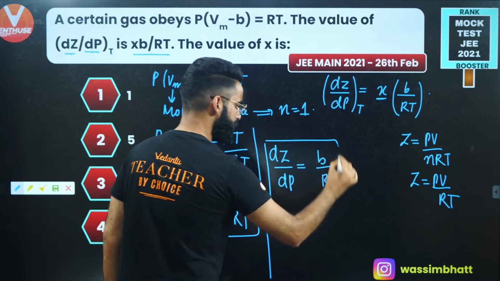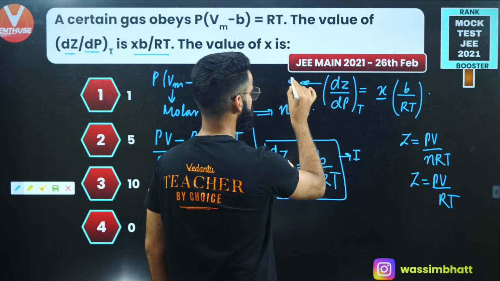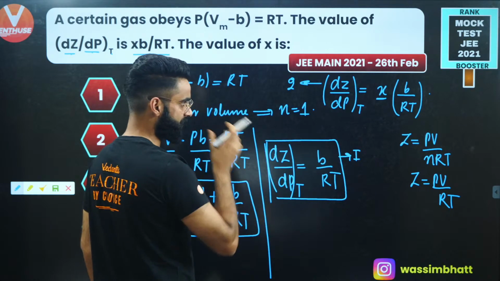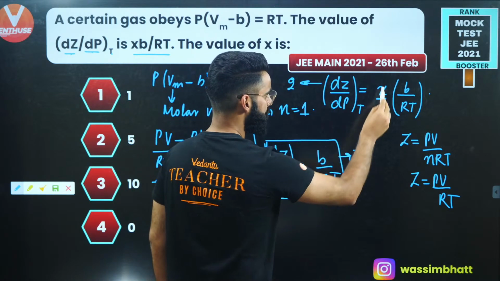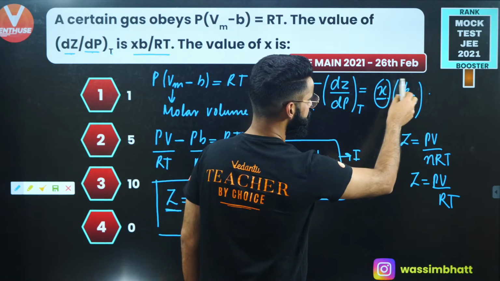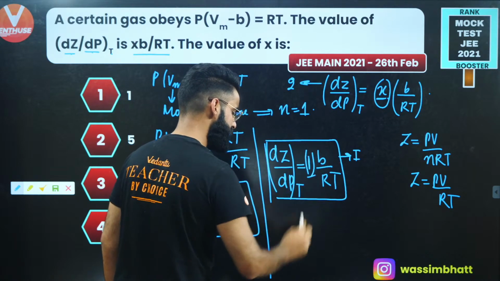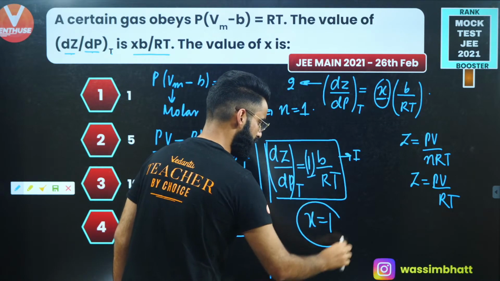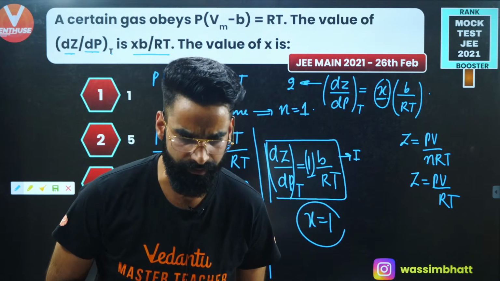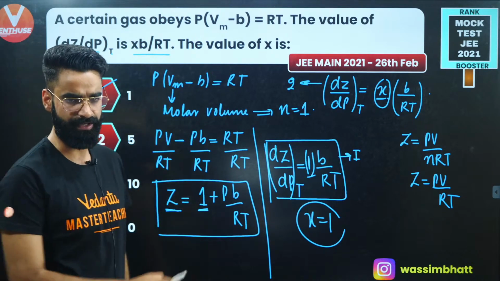Now, if you compare these two equations, let's call this equation number 1 and this equation number 2. This is dZ divided by dP at constant temperature, equal to B divided by RT. If you compare these two equations, what is the value of X? X is in front of B by RT. In front of B by RT, we have got nothing, that means we have got 1. So the value of X is simply equal to 1. On comparing these two equations, you clearly get the value of X as 1, right? I'm sure it's clear to everyone. So option 1 is going to be the correct one among all.